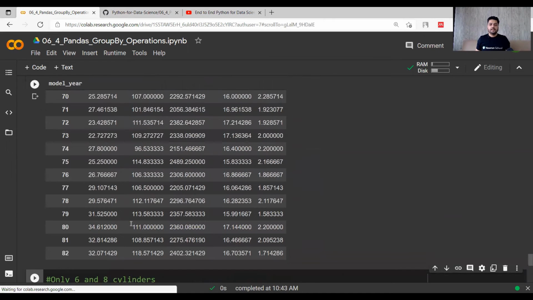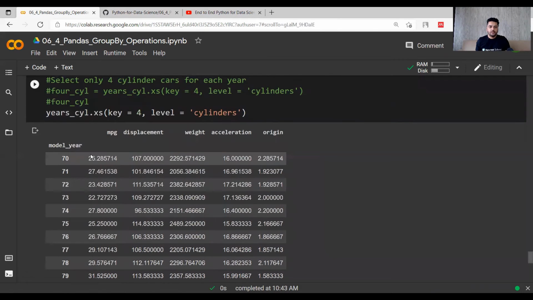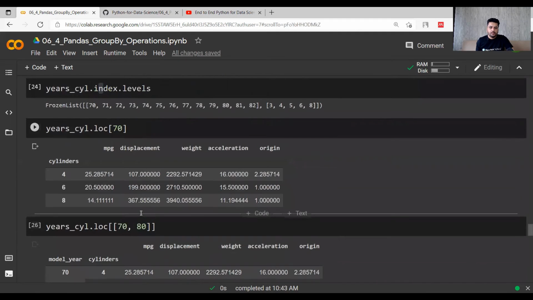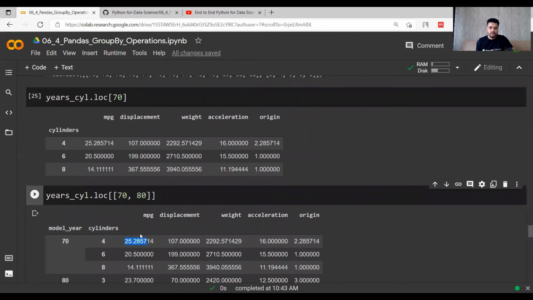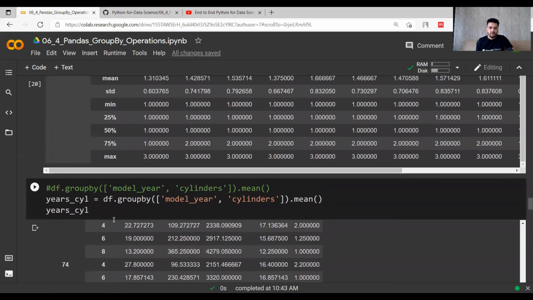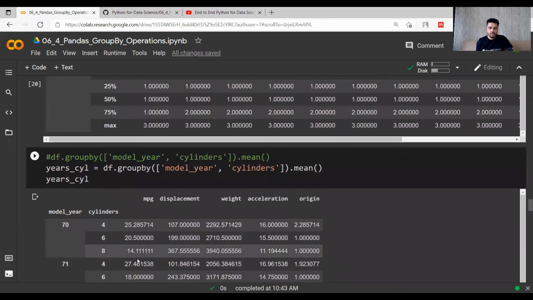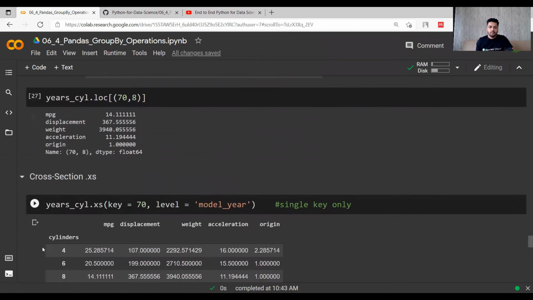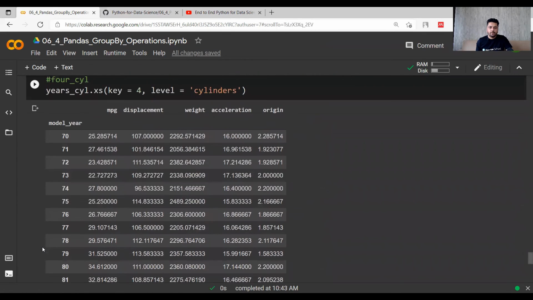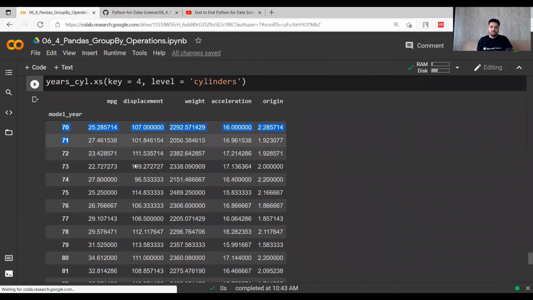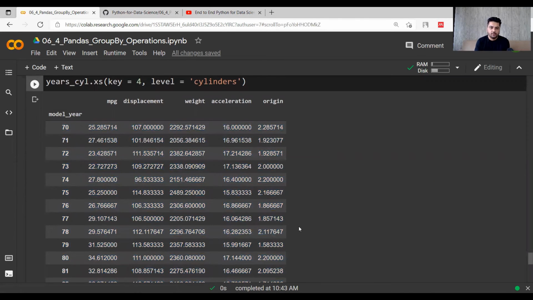So you can see in this that only those rows have come up which had four cylinders, 25.28, 27.46. Let us verify. So 25.28, right? And for 71, it was 27.46. So yeah, the values are correct. But now there is a small problem in this. We are not sure just by looking at this data which number of cylinders are being talked about.